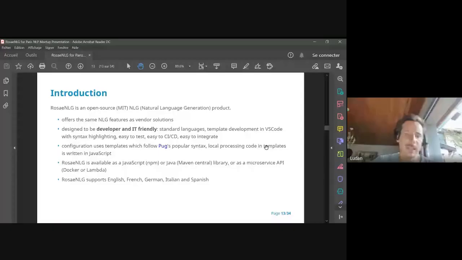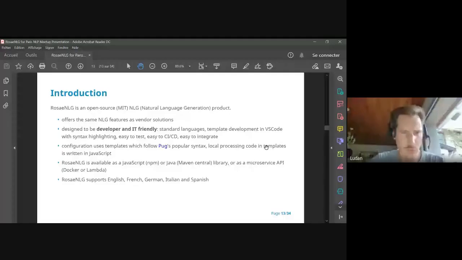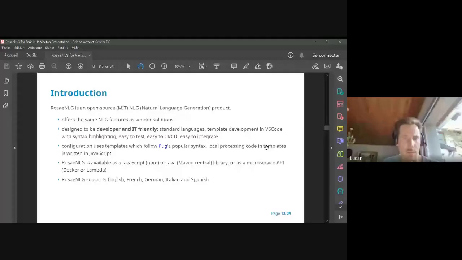It's shipped either as a JavaScript library in NPM or a browser standalone library, or through a Java library. You can download it on Maven Central. You also have a microservice implementation, which is shipped either as a Docker image or as an AWS Lambda function. And it's able to generate English, French, German, Italian, and Spanish. I had contributors on Italian and Spanish because I don't speak a word of Italian and Spanish.